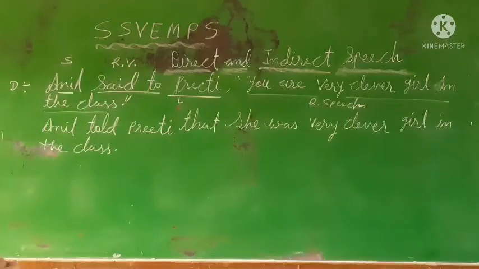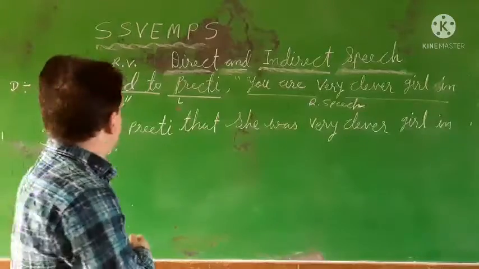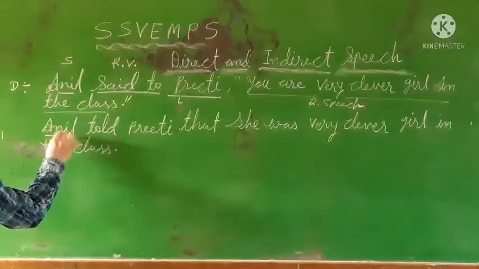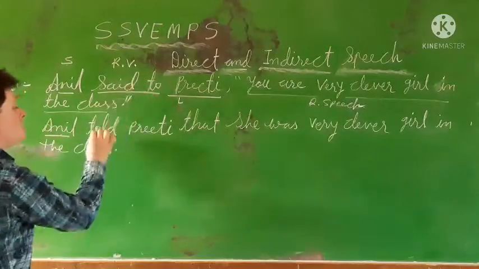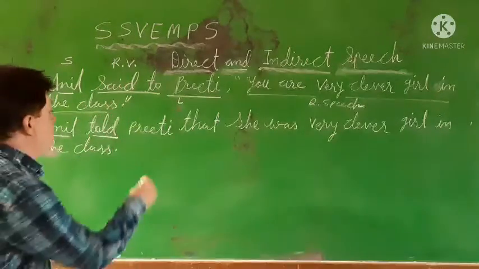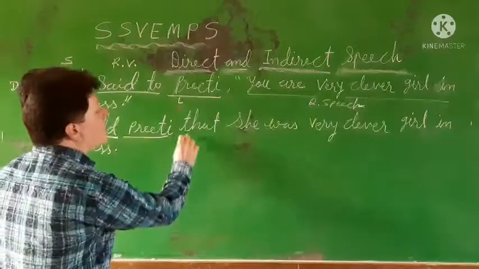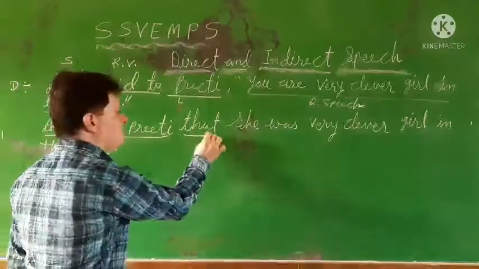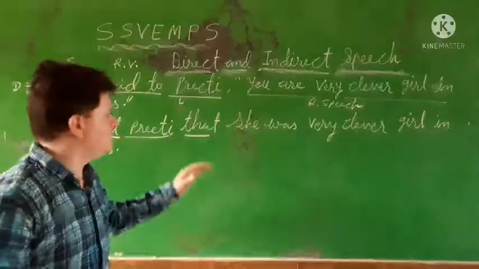Now when it is converted, we put the speaker as it is. Said to is transferred into told. Those rules I will explain to you. Preeti. Then we have to add the conjunction that in the simple sentence.